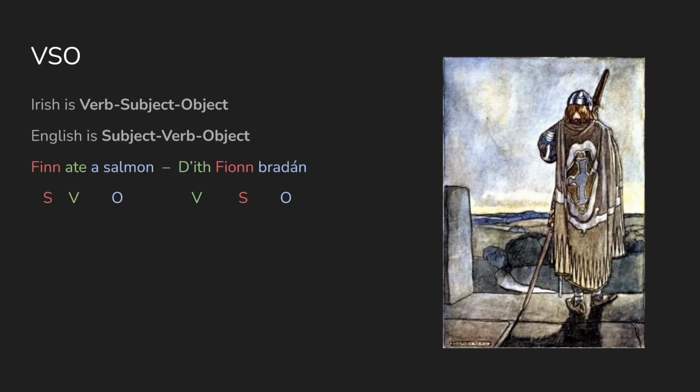So for example, Finn ate a salmon. Finn is the subject, the doer of the action. Ate is the verb, the action itself. And salmon is the object, the thing that the action is done to. In Irish, this would be structured as D'ith Fionn bradán. So we get ate first, and then Finn, and then a salmon.